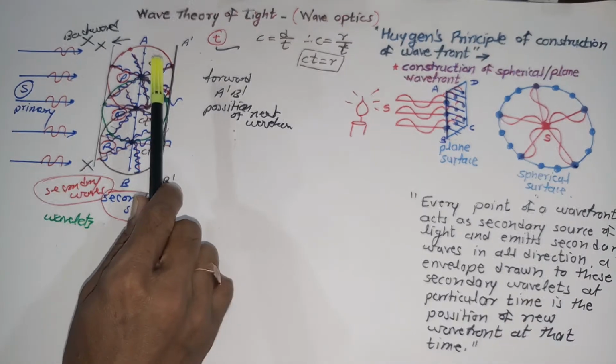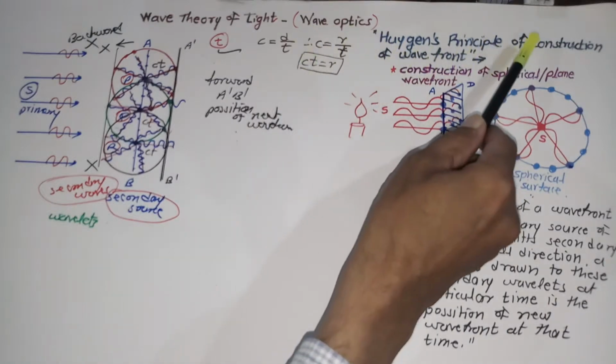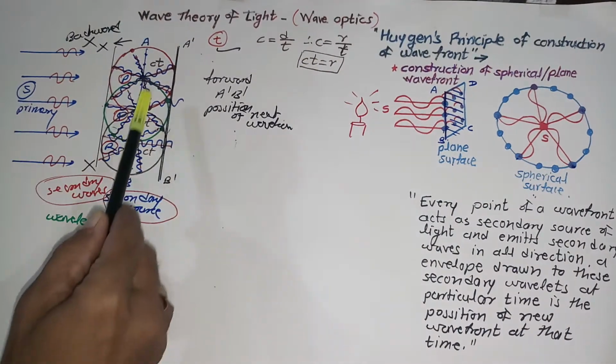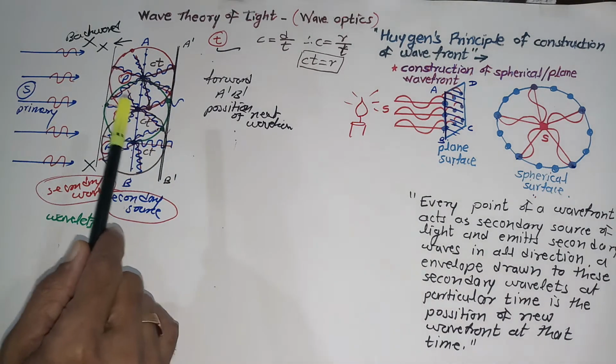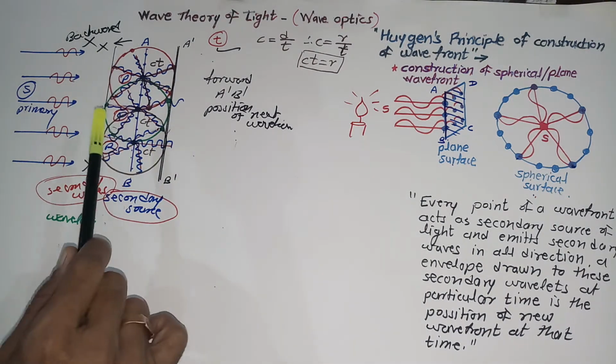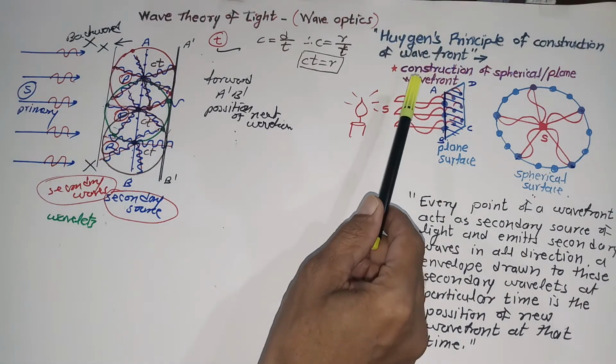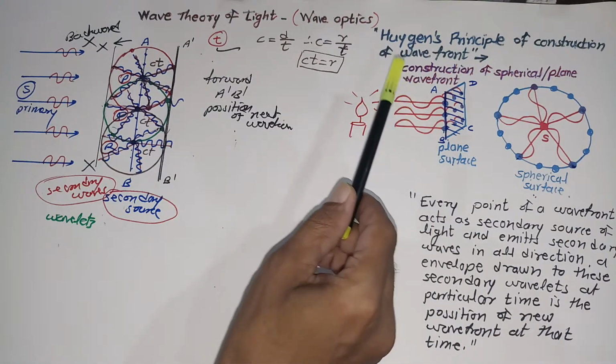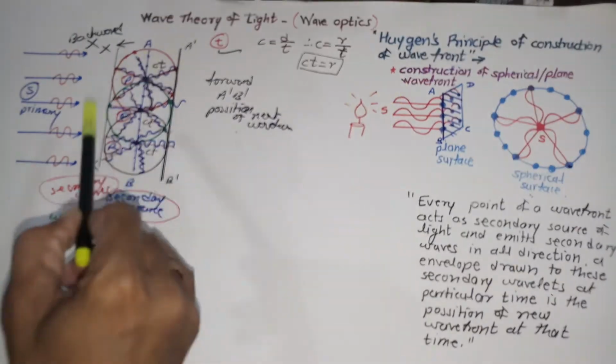We are considering now wave optics, in which Huygens principle of construction of wavefront. Earlier we considered how the plane wavefront is to be constructed with the help of geometry. Actually it is the geometrical construction. Then after, we are going to consider construction of spherical wavefront. And before that, let me remind you what we studied earlier.